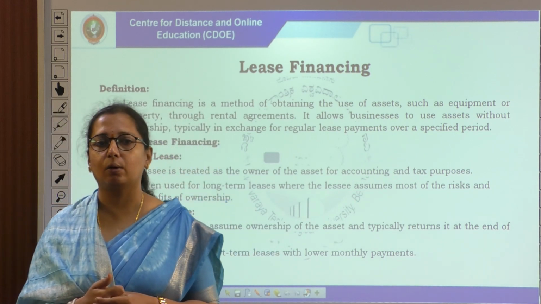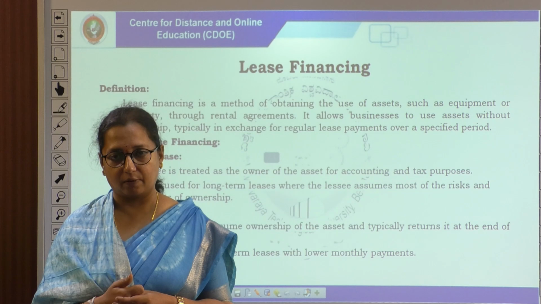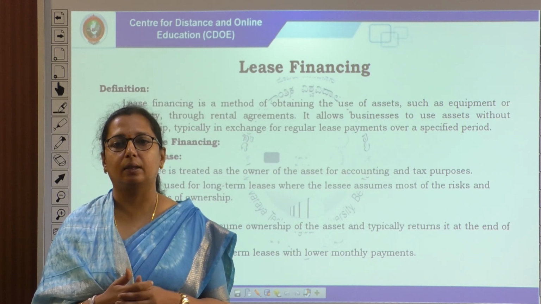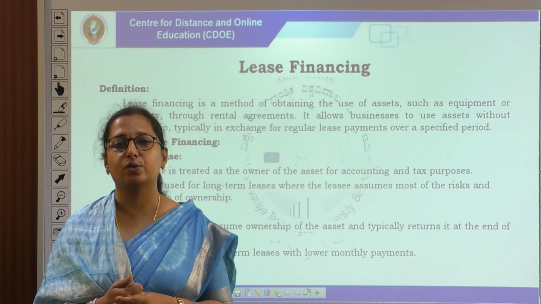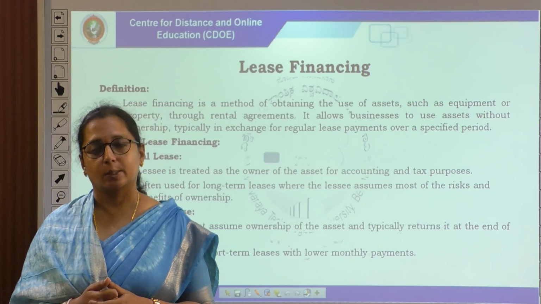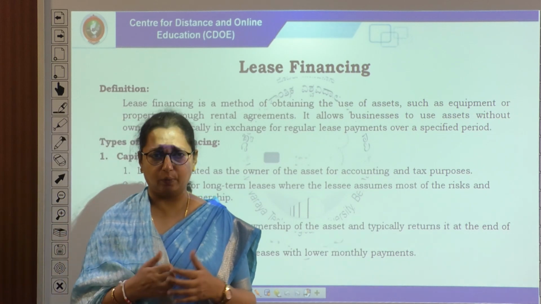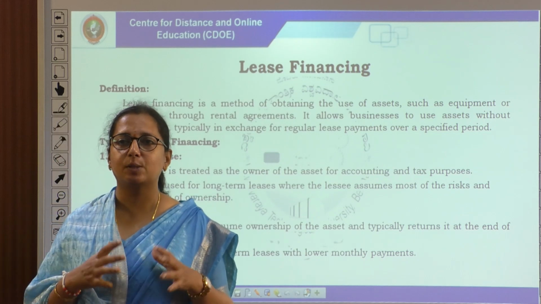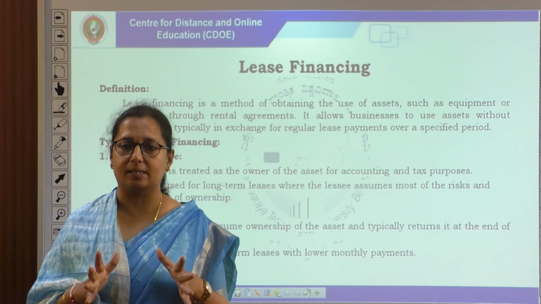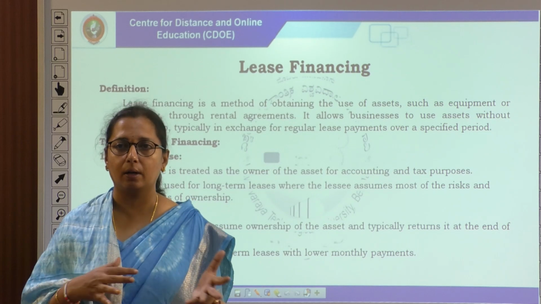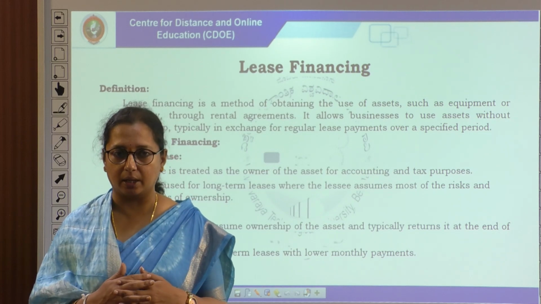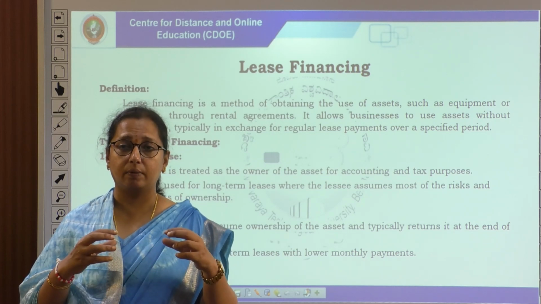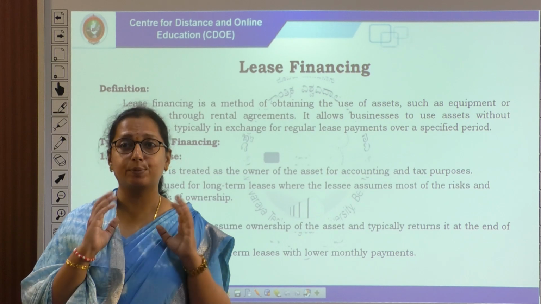Lease financing is a method of obtaining the use of an asset such as equipment or property through a rental agreement. It allows a business to use an asset without ownership, typically in exchange for regular lease payments over a specified period. Lease applies to fixed assets, in terms of land, building, and plant and machinery, based on the rental agreement.